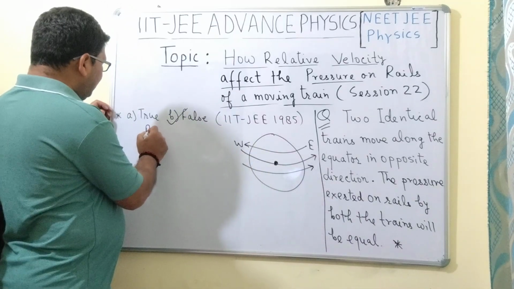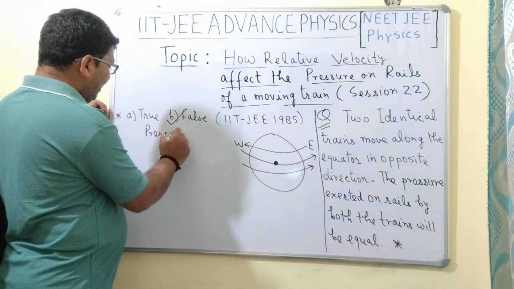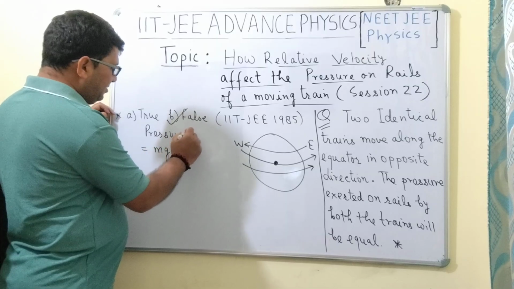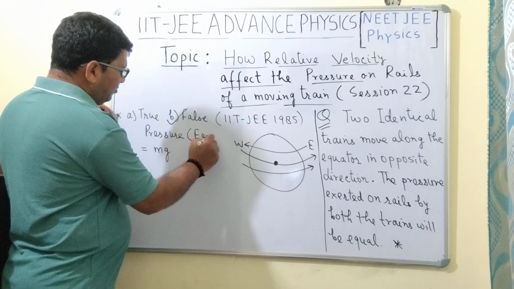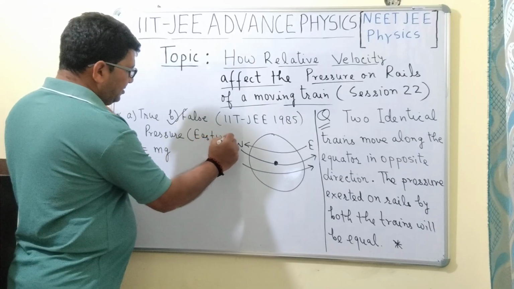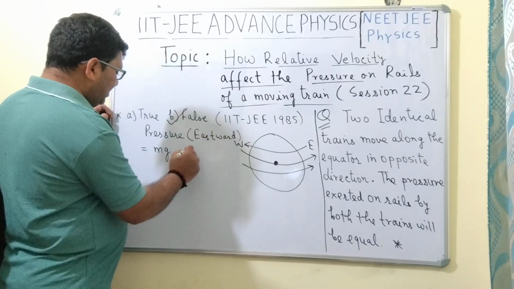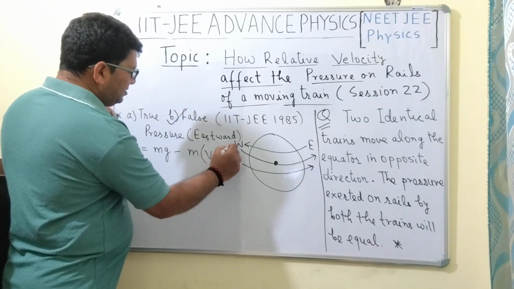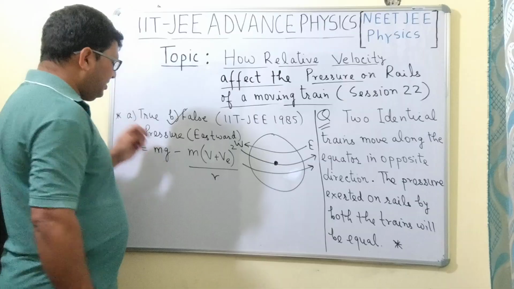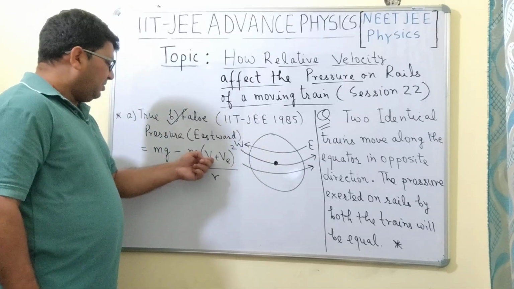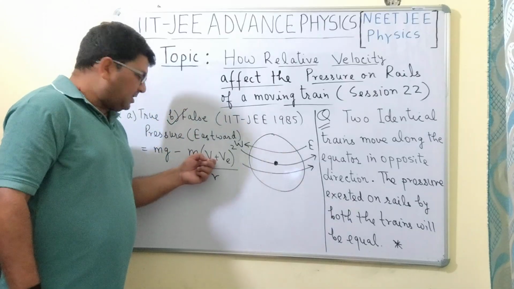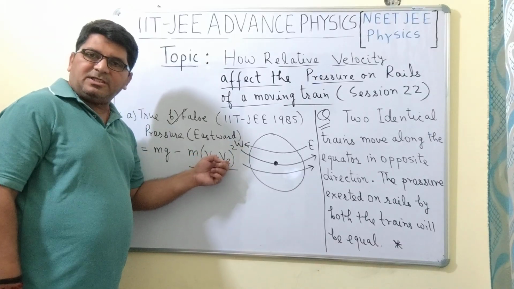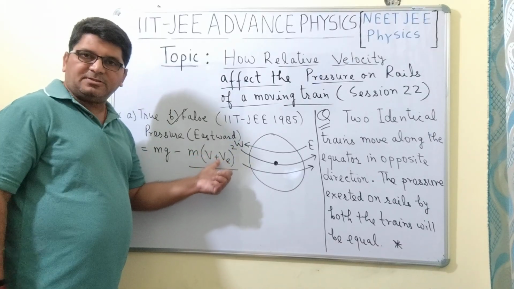Now the formula for the pressure exerted on the rail is equal to mg. The pressure exerted by the train moving eastward is equal to mg minus m (v plus ve) square by r. Here m is the mass of the train, v is the speed of the train, and ve is the speed of rotation of the earth.